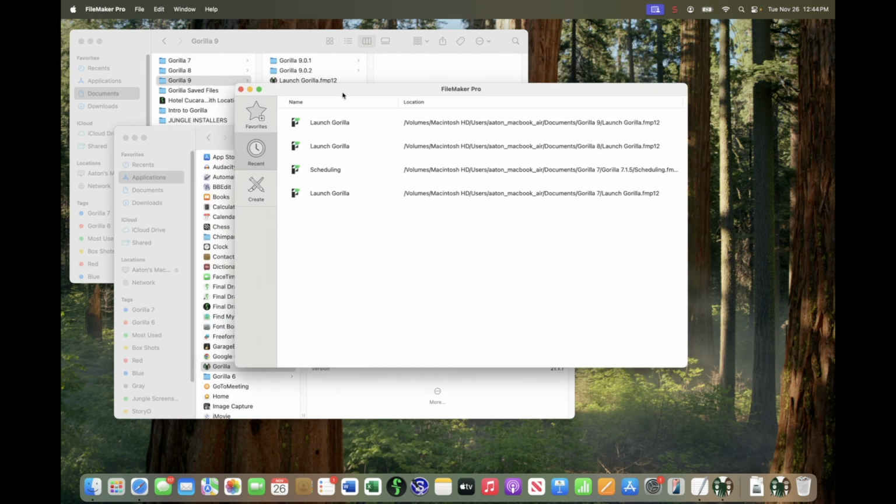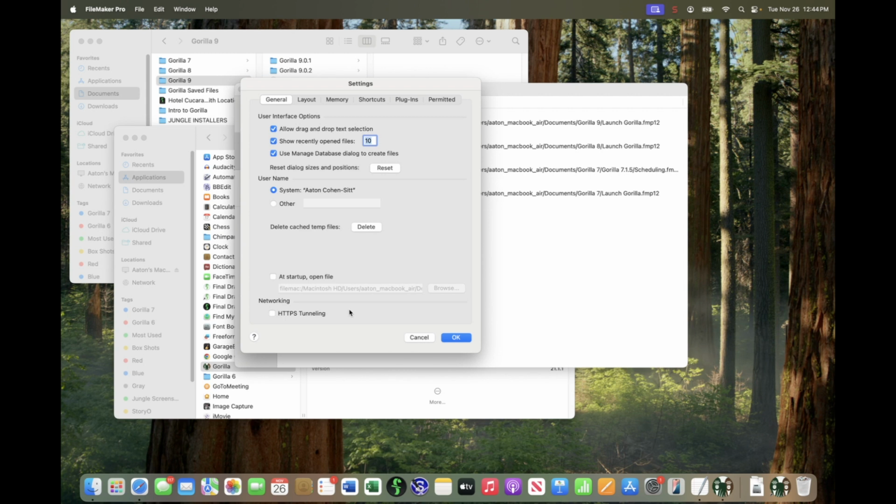So I'm going to show you how to fix this, if this is an issue that you're having. First thing you want to do is you don't want to select any of them here. You want to go up to the FileMaker Pro pull-down menu, and select Settings. Down here where it says at startup open file, you want to click this so that it's on. Now there's going to be a path here of what it's going to start up.